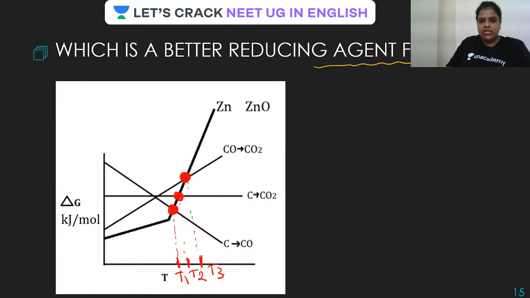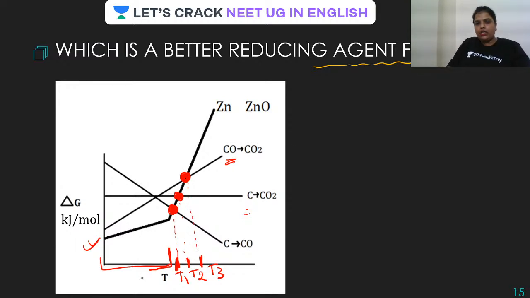Okay. Now, guys, here we are looking for whether carbon monoxide or carbon is going to be a better reducing agent to reduce zinc oxide, which we are going to explore now. Just look at this particular T1 temperature, guys. This is the plot for zinc. Below that temperature, the zinc oxide plot is at the lowest position. So none of them is going to reduce.